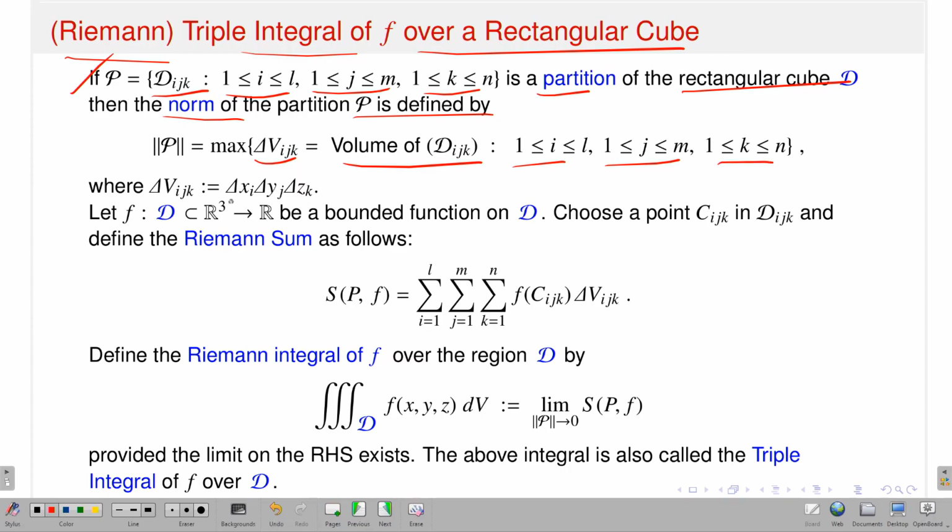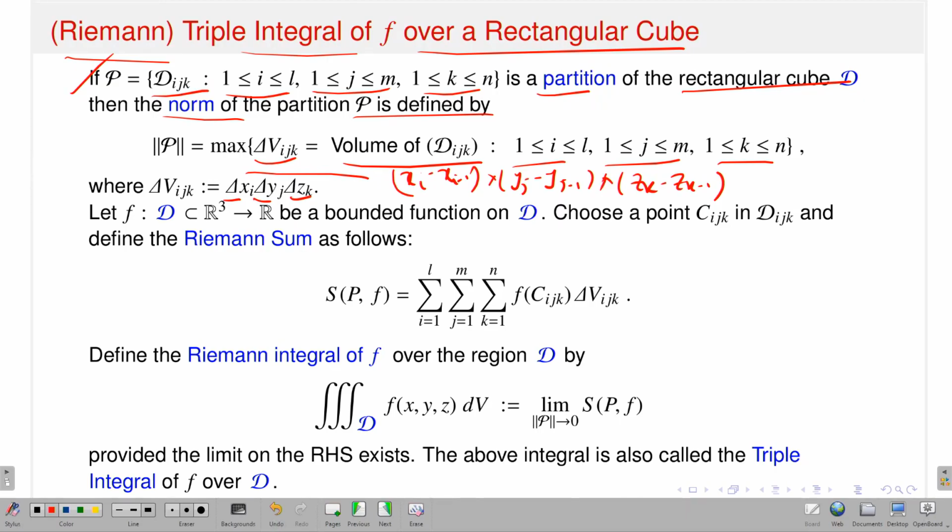And what is this? This is nothing but del xi, del yj, del zk. And what is del xi? Which is nothing but xi minus x(i-1). So, as I said, this is nothing but (xi minus x(i-1)) times (yj minus y(j-1)) times (zk minus z(k-1)). So, this is the corresponding volume.